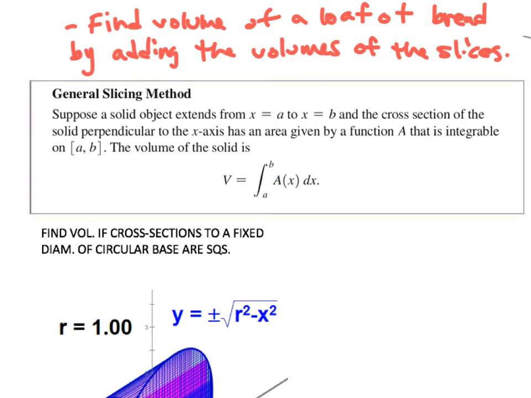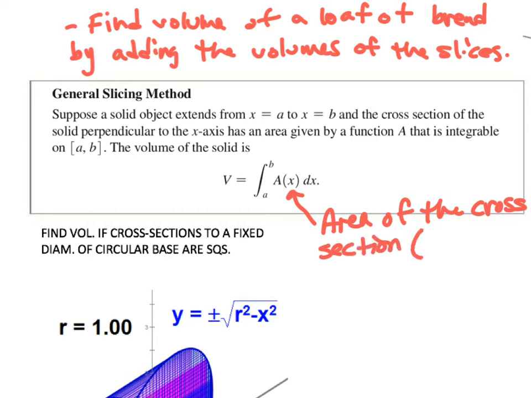Now, it's important that we note that A of x is the area of the cross section, which we'll also call the slice. And this dx is the thickness. So when we multiply the area of a cross-sectional base by a thickness, this gives us volume, okay? If you remember back to geometry, that's what we did.